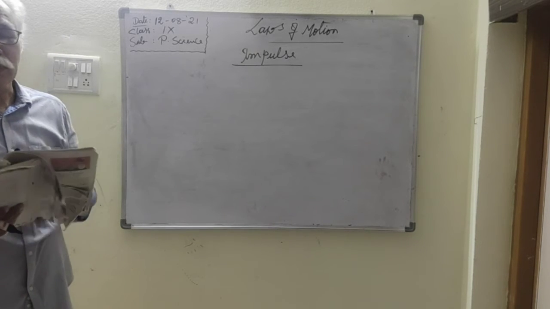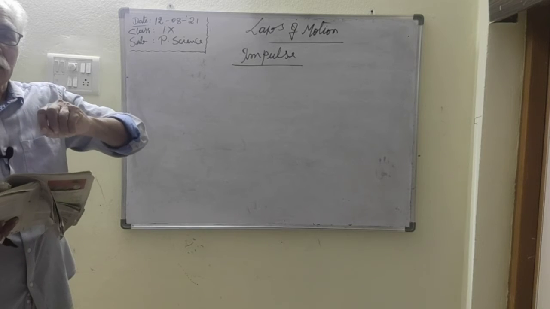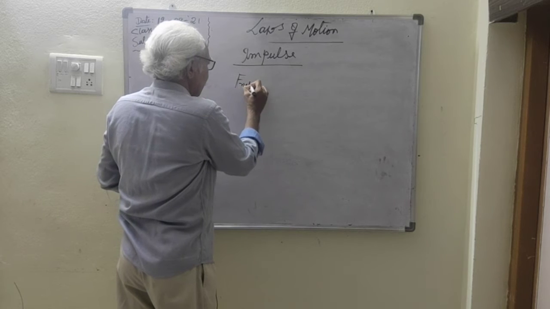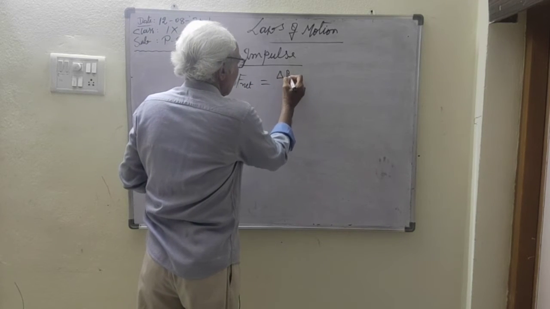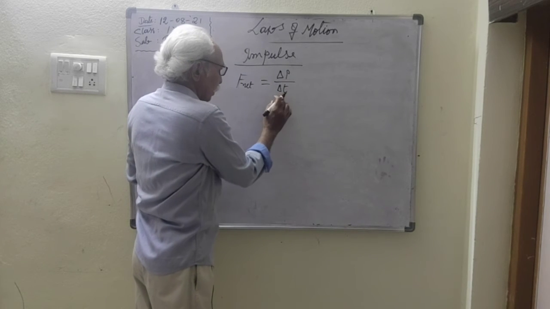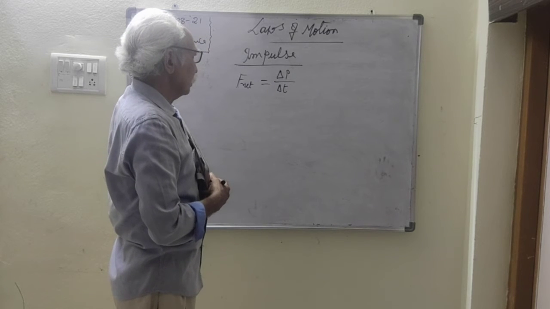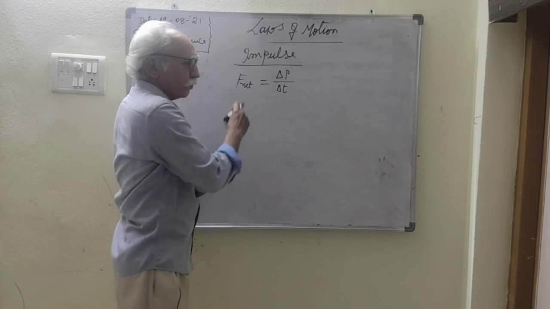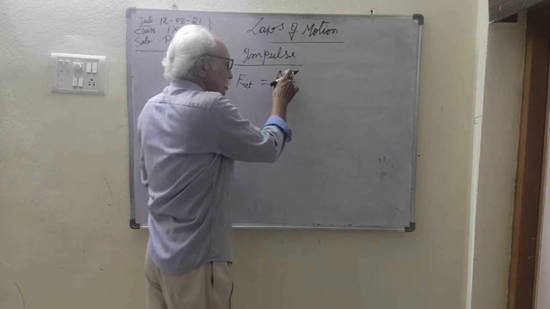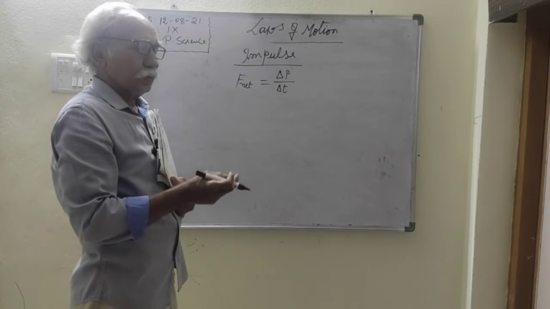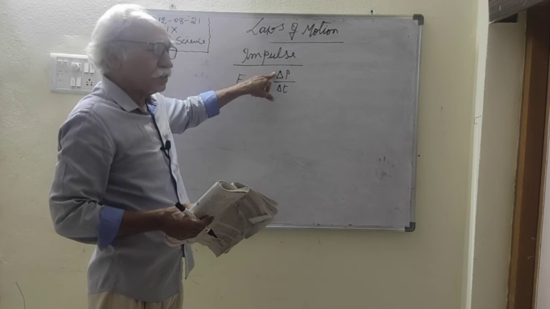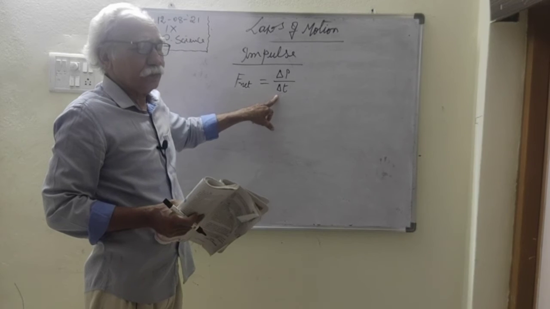So we express the second law. Net force is equal to the rate of change of momentum. Net force is equal to change in momentum divided by change in time. If the time is increased, what happens? The net force is decreased. When the distance is increased, the change in momentum is also decreased. So we can find the net force depends on change in momentum and time.